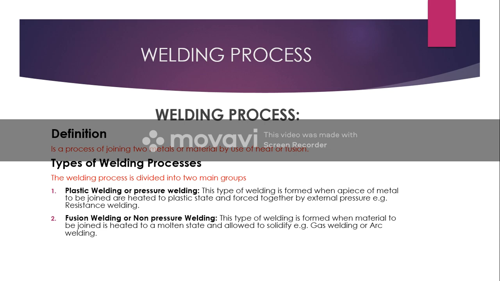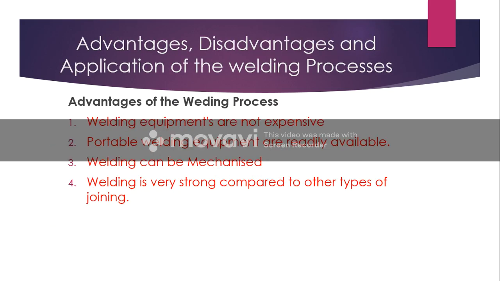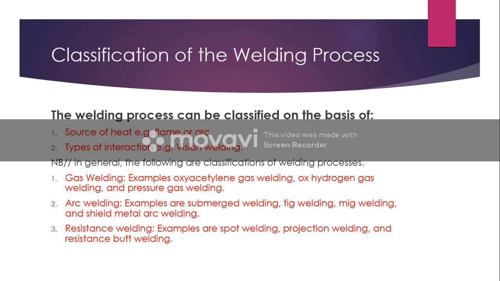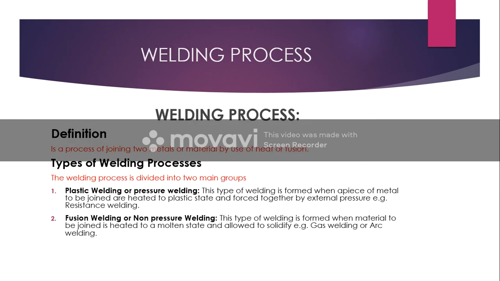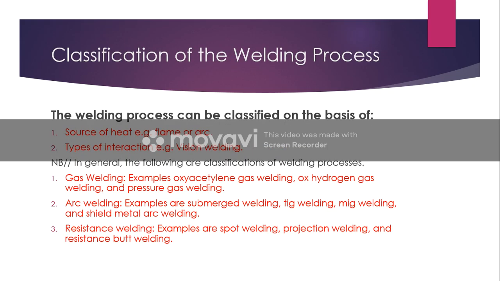Class, let us look at the classification of welding process. The welding process can be classified on the basis of: 1. sources of heat, e.g. flame or arc, and 2. types of reaction, e.g. fusion welding.